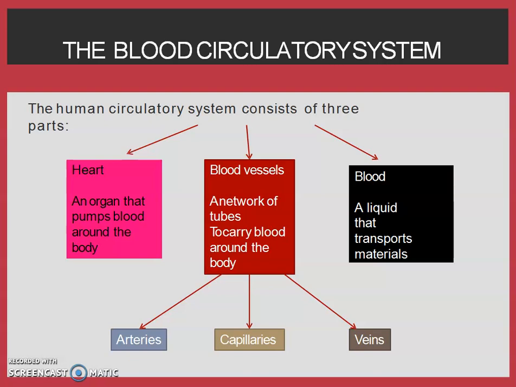The heart is an organ which pumps the blood around the body. The blood is a liquid which is pumped into the whole body, which carries various materials to various parts of our body, and this blood runs inside some tubes. These tubes, or the network of tubes, are called blood vessels. There are three types of blood vessels: arteries, veins and capillaries.